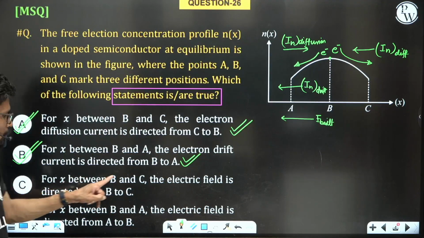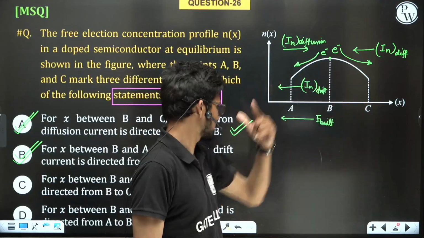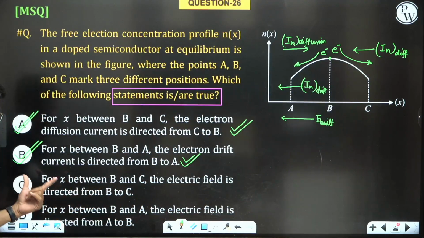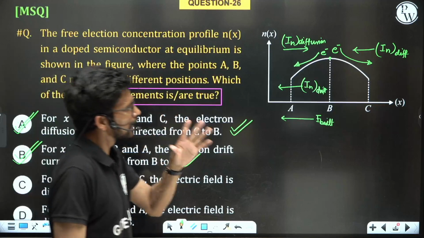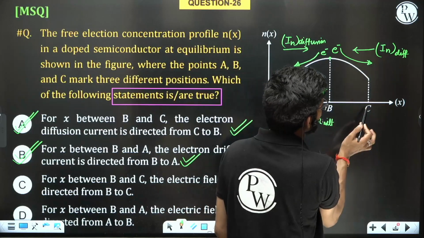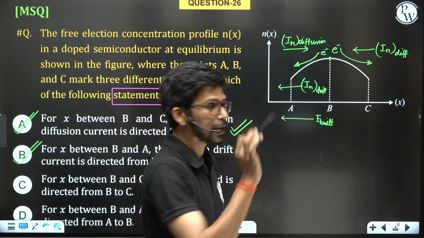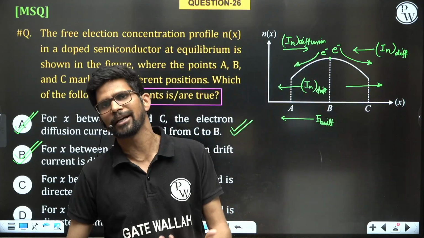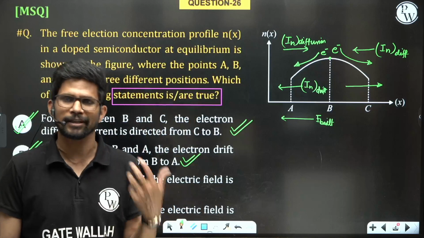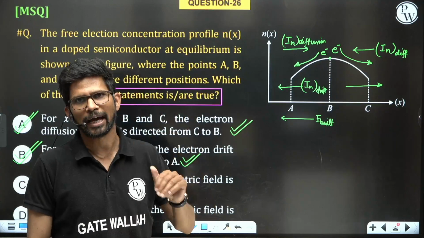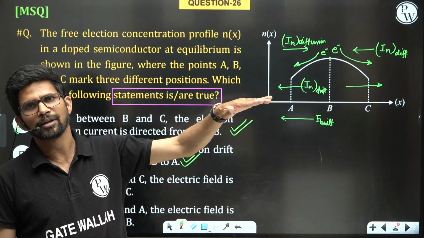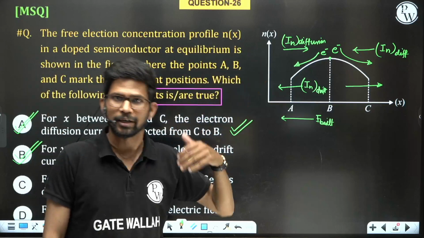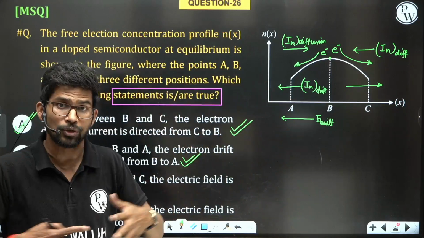For x between B and C, the electric field is directed from B to C. Here the electron diffusion current is flowing from C to B, and to counter it, since in the absence of an external source the net current has to be zero, an internal electric field must develop such that it produces a drift current opposite in direction to the diffusion current and equal in magnitude, so that the net current becomes zero.